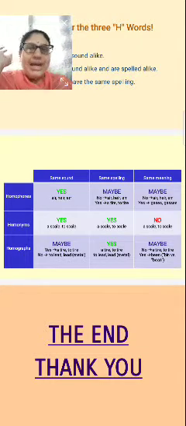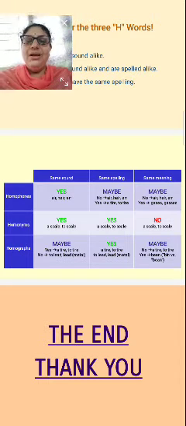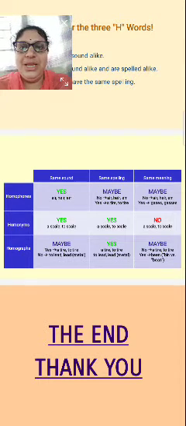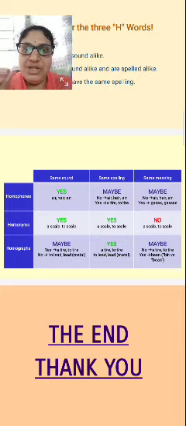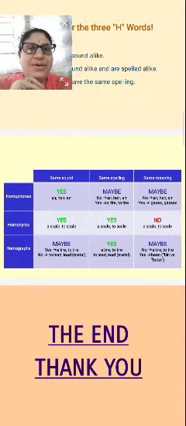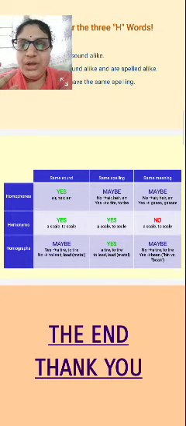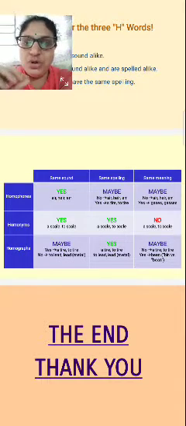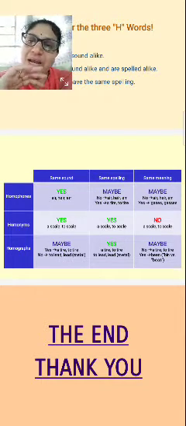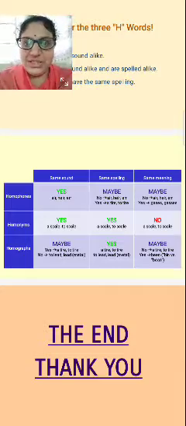But the relation between the sound and the spelling is what you have to learn perfectly, right? So the link between the sound and spelling is very important. The meaning will change, compulsorily in most cases. I already told you that in one or two situations it may not, but most probably the meaning will change.